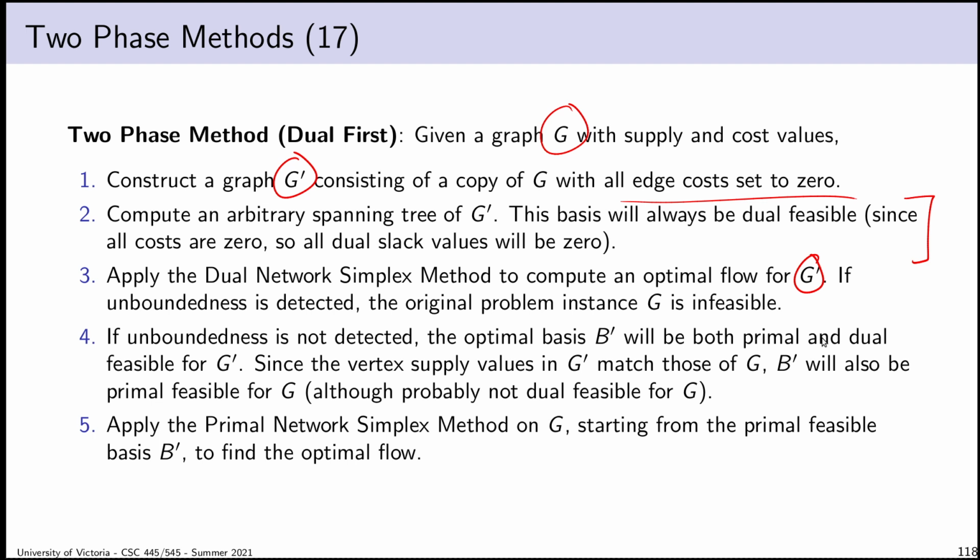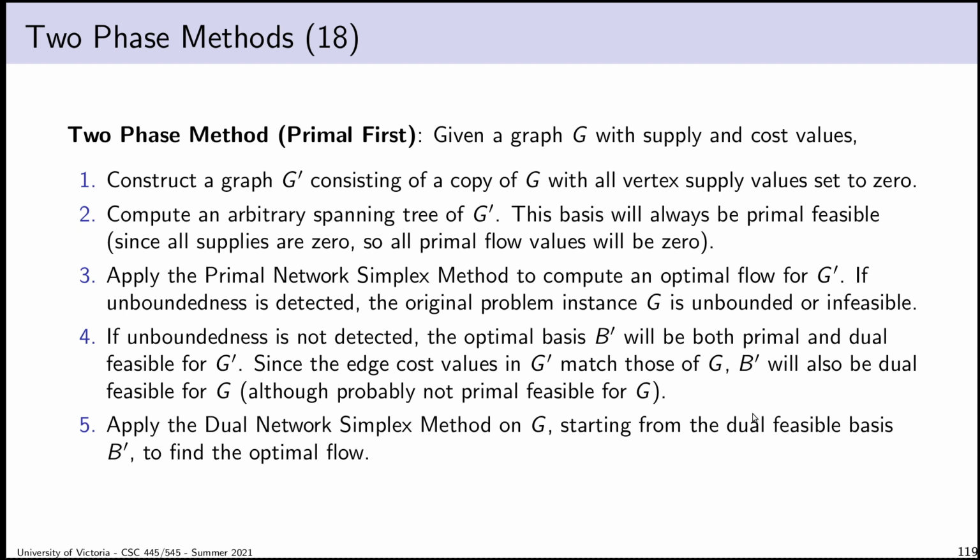And then I know that that's primal feasible for G prime, and it will be primal feasible for my original graph G. So I take the basis that I was using in my last step to get this optimal solution, and I bring it back over to G. And I use that basis as the initial basis to run the primal network simplex method on G. Odds are that basis will not be dual feasible for G, but I can use the primal network simplex method to find a dual feasible basis, to find an optimal flow.